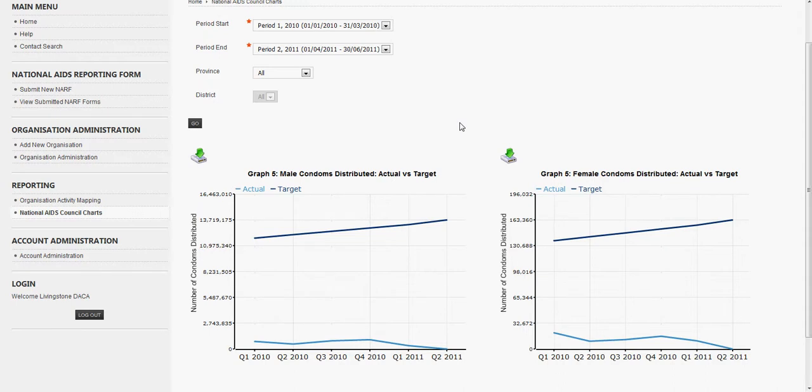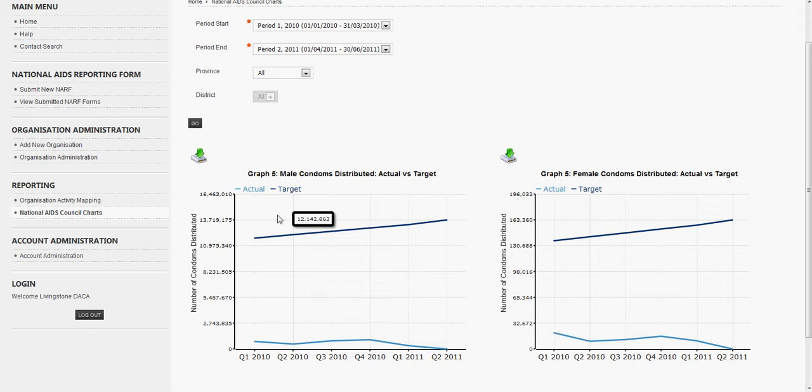The way to interpret this graph is we can see there's two lines, the dark blue line and the light blue line. The dark blue line is the target, and in this case the measure that we're interested in is male condom distribution.